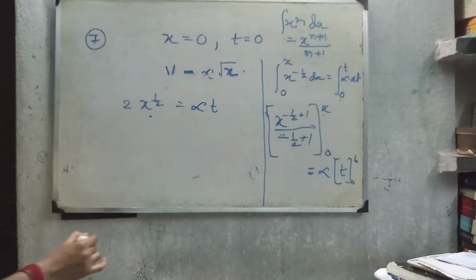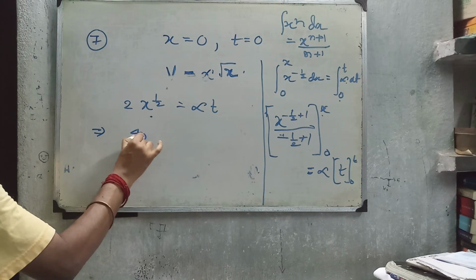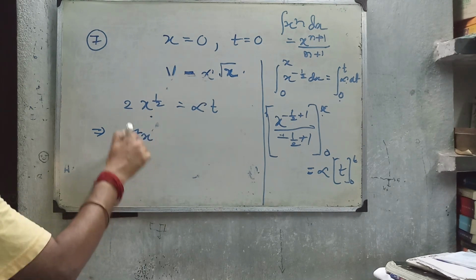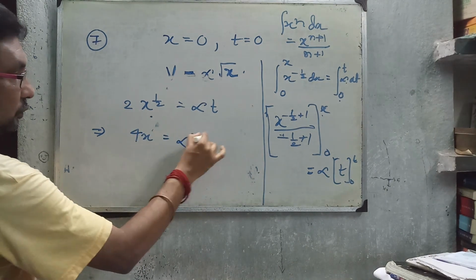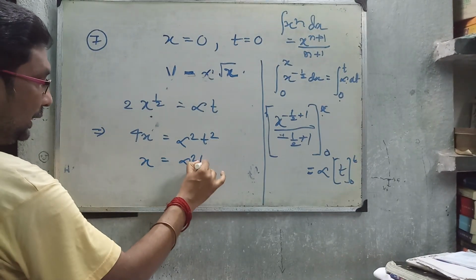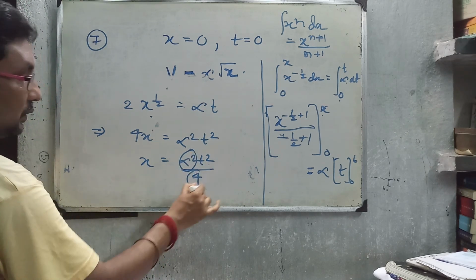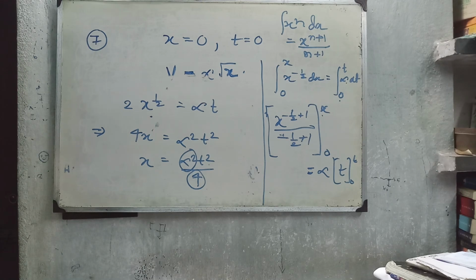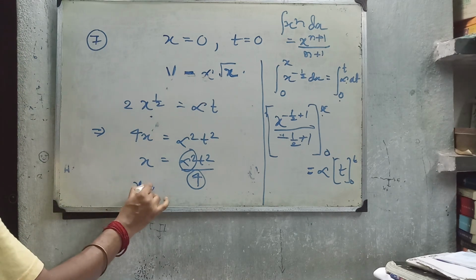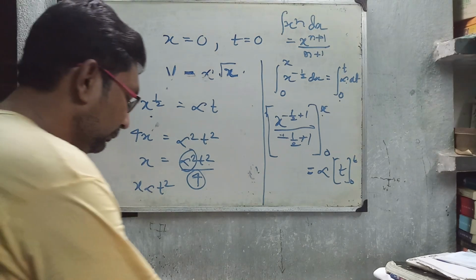Now squaring it, 4x equals alpha square t square, that is x equals alpha square t square by 4. Here alpha is constant and 4 is constant. If we join the constants, it becomes x proportional to t square. This is the actual option, the relation between displacement and time.